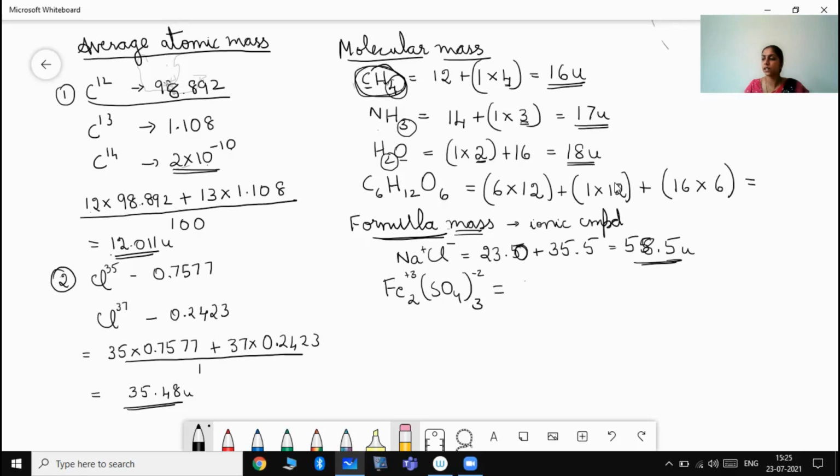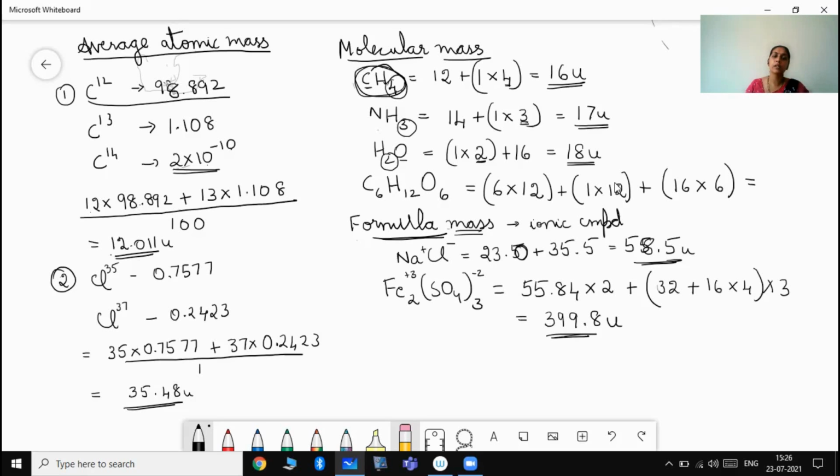So for iron it is found to be 55.84. There are 2 such ions, plus sulfate: 32 for one sulfur, and oxygen there are 4. This is SO4 whole thrice, isn't it? So the whole value, 32 plus 16 into 4, whatever value comes, into 3. This whole value into 3 is approximately 399.8 unified mass, which is the value we get. So the calculation remains the same just like that of molecular mass.